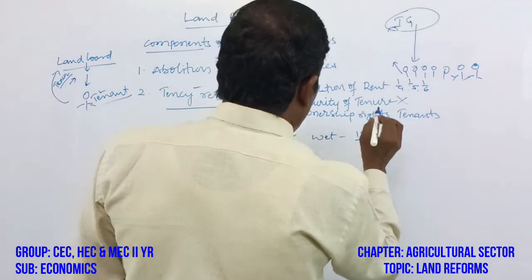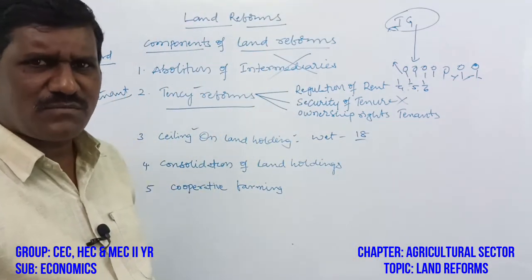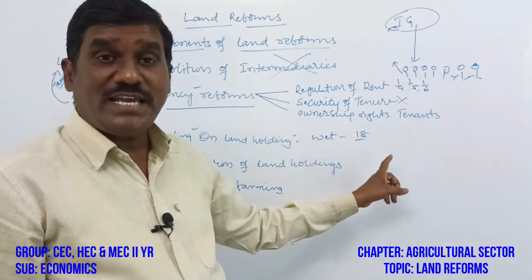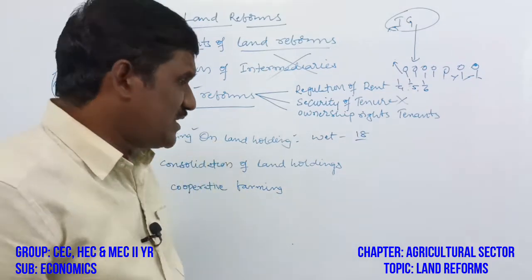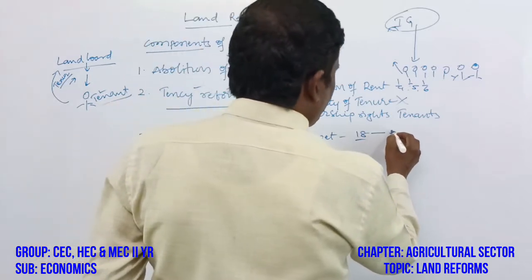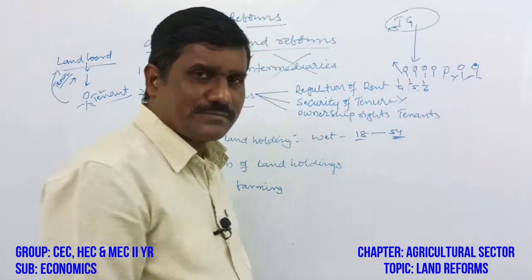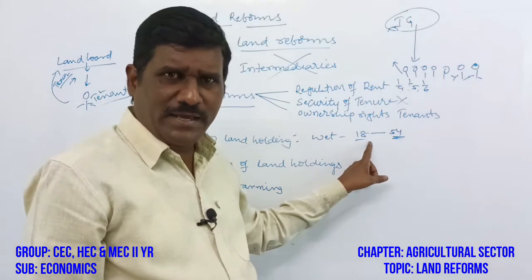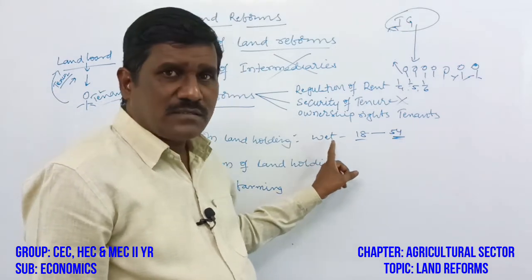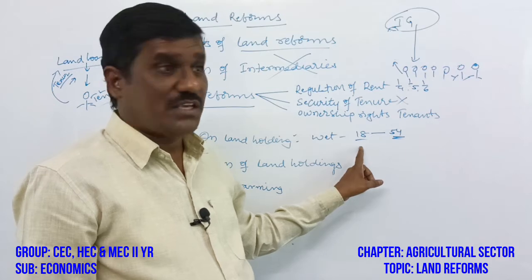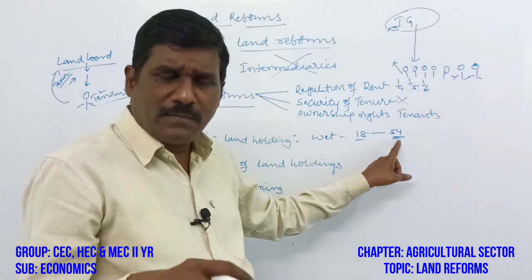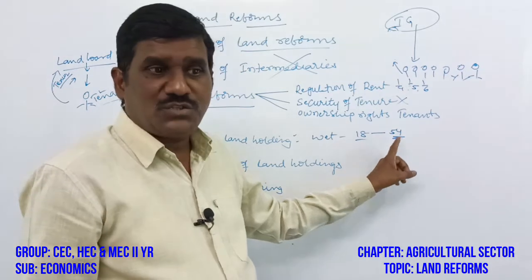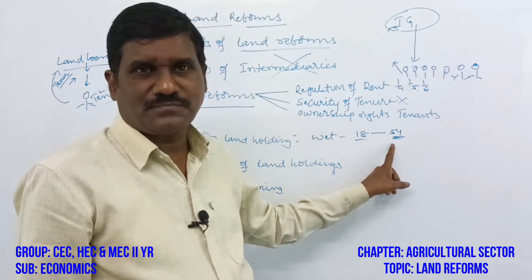Suppose it is wetland, each family or each person can have 18 acres of land. If it is dry land, they can have 54 acres of land. If the land gives two crops a year, if it is wetland, the person should have 18 acres. If it is dry land, it is not economical, the income from it is low, so they should have 54 acres of land.